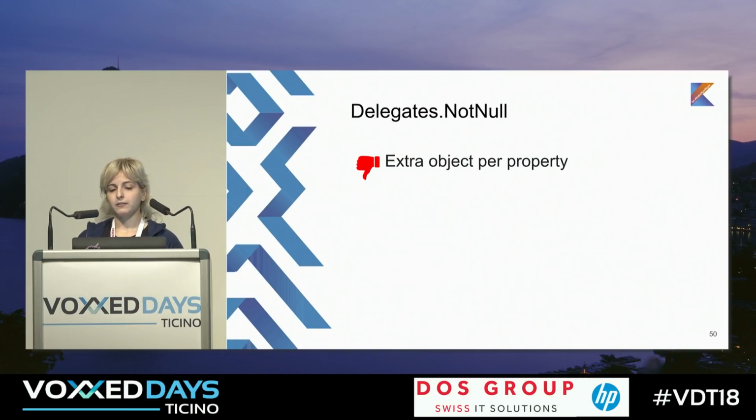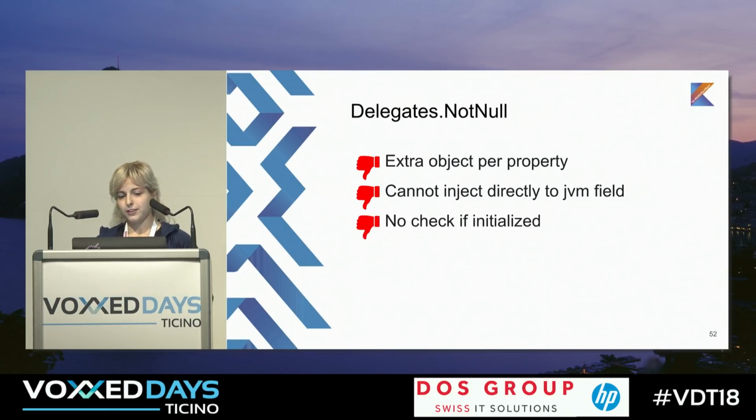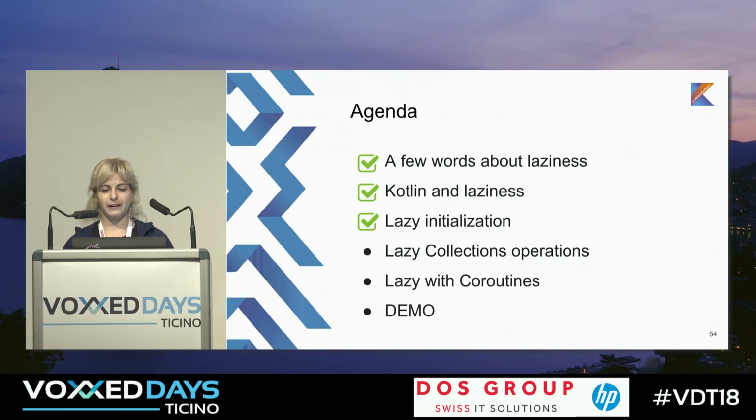And Delegates.notNull creates one extra object per property because it's a delegate. The delegate is built with Kotlin, and it's not really good. Then you cannot inject directly into the JVM field. You cannot check if it was initialized, but there is one cool feature: you can use it with primitives. So for int, long, double, it's the best way, the only way, I guess.